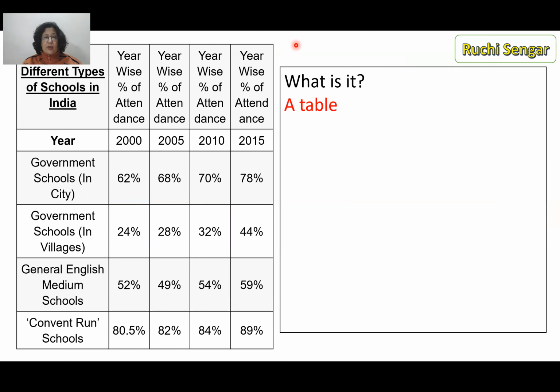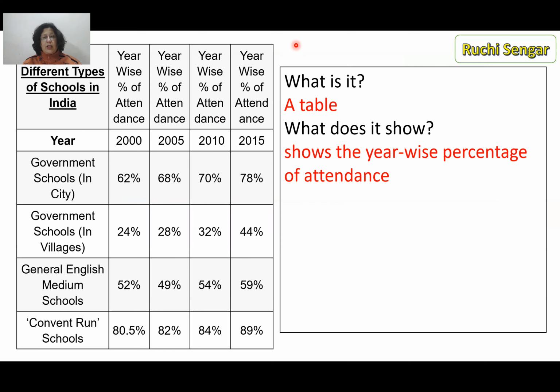So the answer is it's a table. Okay. What does it show? So it shows the years. Now, whatever is in red is given in the question. These are not things that I'm making up on my own. They just have to ask the right questions to pick the answers from the table.